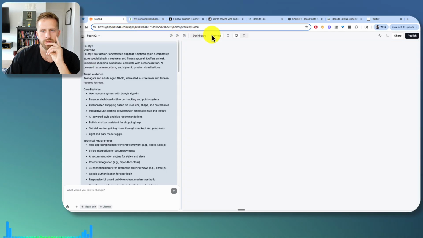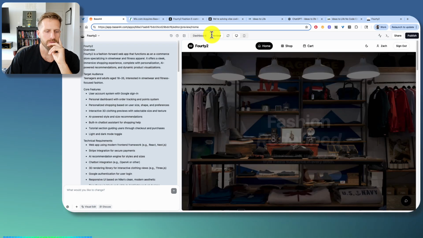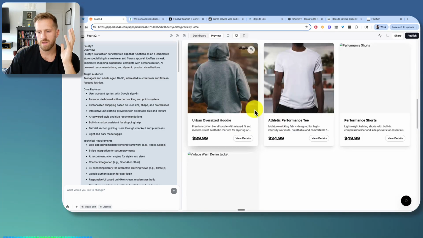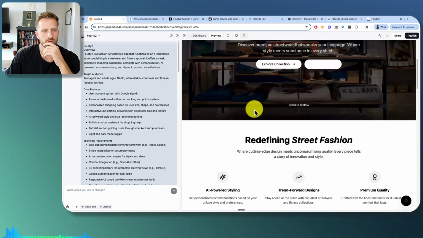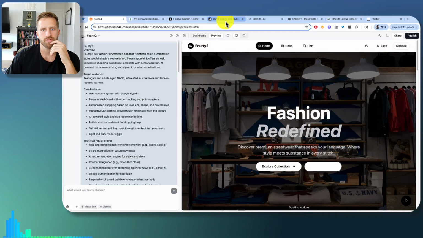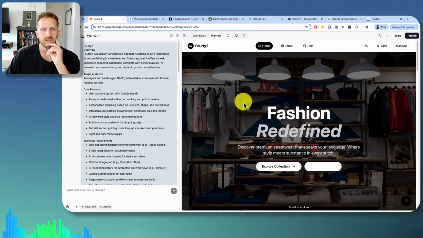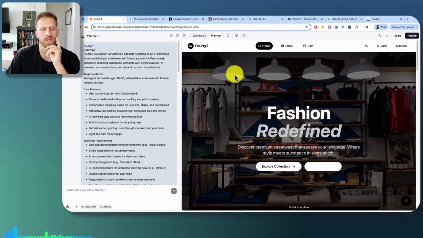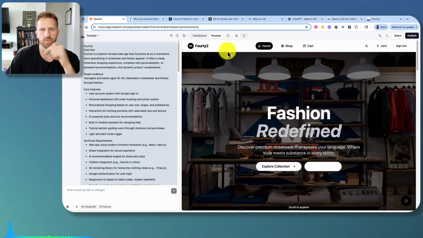When you compare the two, so yeah, one-shot prompt, I am impressed with Base44. It may be a platform I continue using, but I also really like Bolt. I've been using it mainly for most of my projects. So let me know what you think in the comments, which one you like better. If you've used Base44, if you've used Bolt, the pros, the cons.